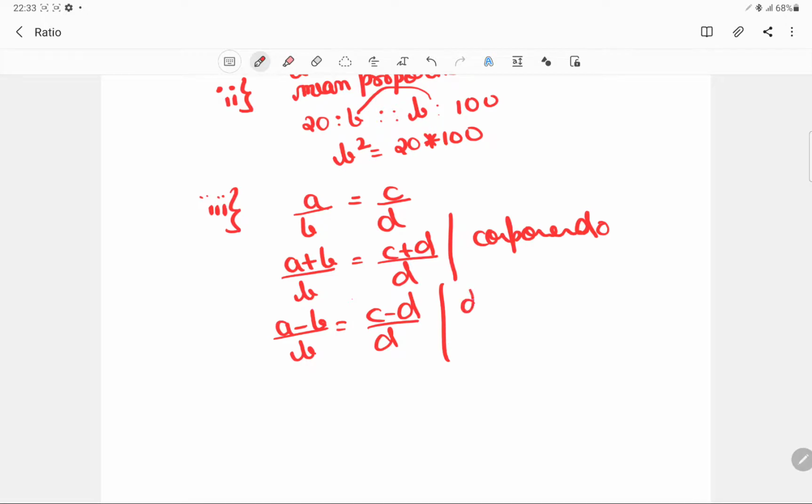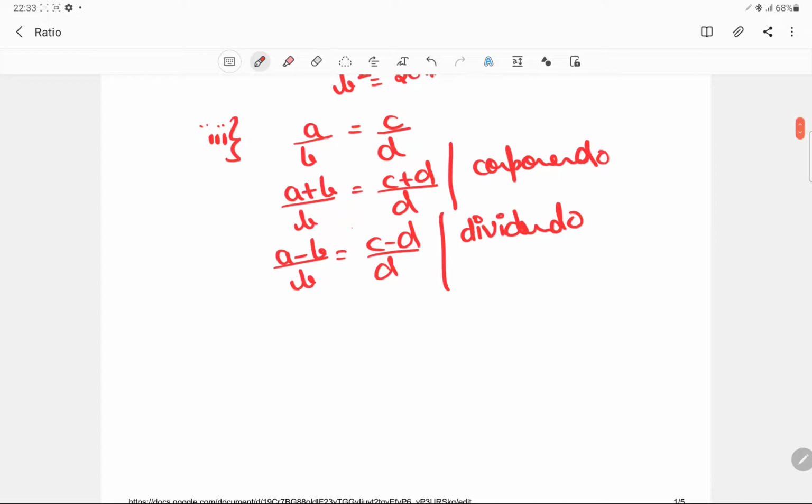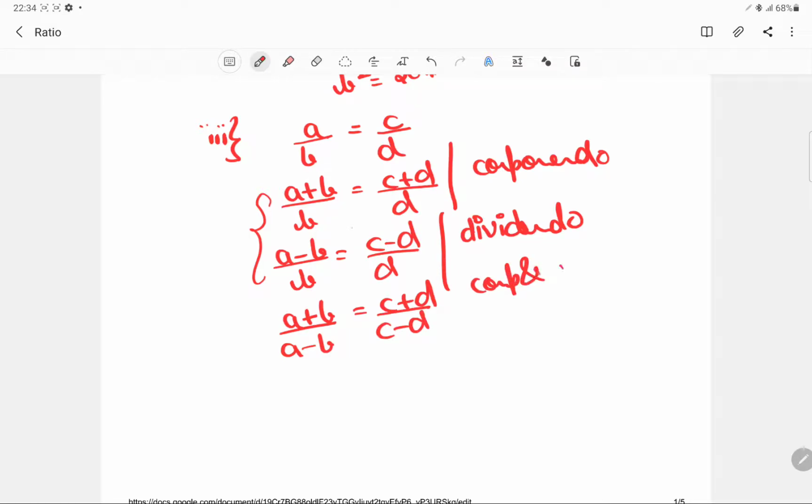This is the property of dividendo. If you apply it as a single property, this will be (a plus b) upon (a minus b) is equal to (c plus d) upon (c minus d), and this is called componendo and dividendo.